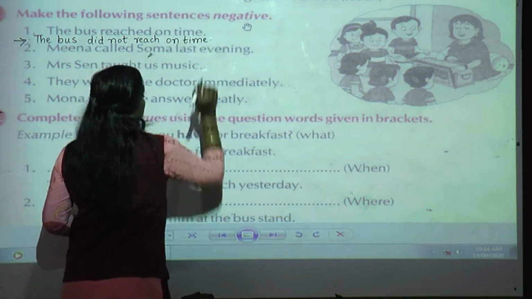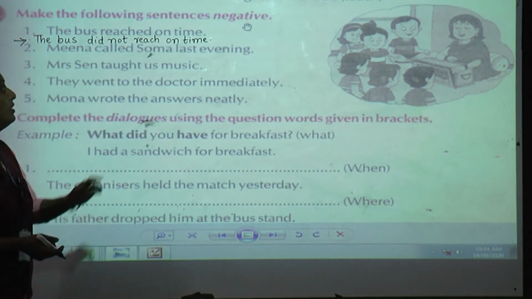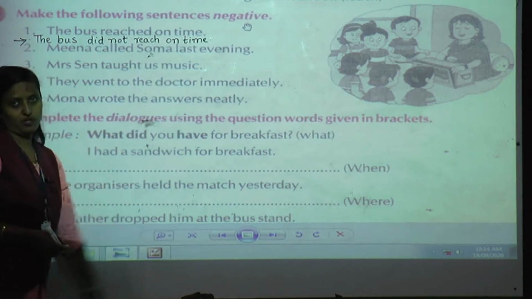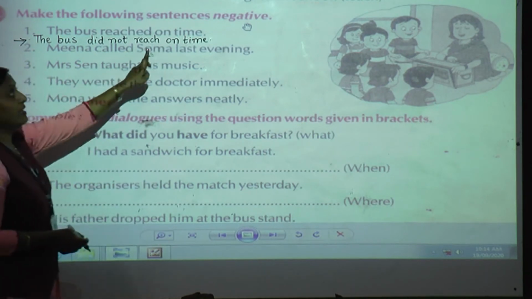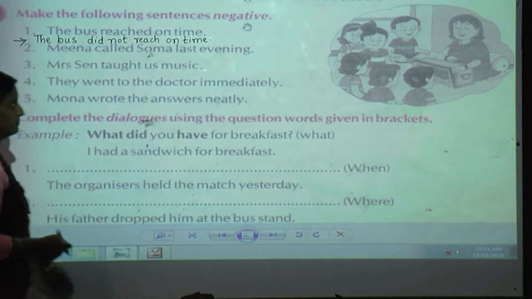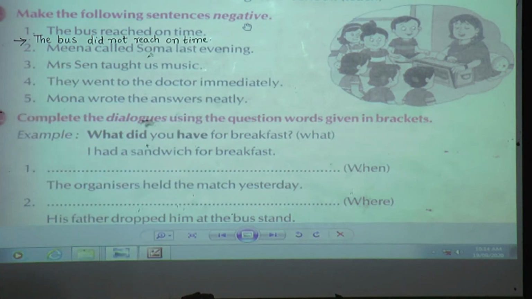Okay, it is very easy. You only have to use did not and make that verb into the original form. Don't write reached here, otherwise the sentence will go wrong. These are the small things which you have to keep in your mind.